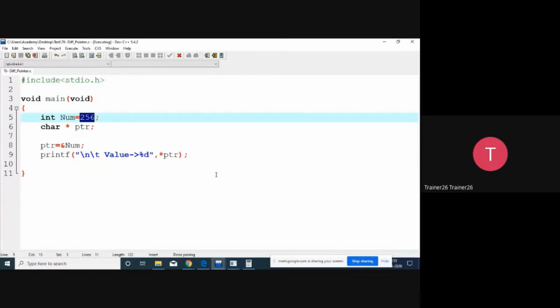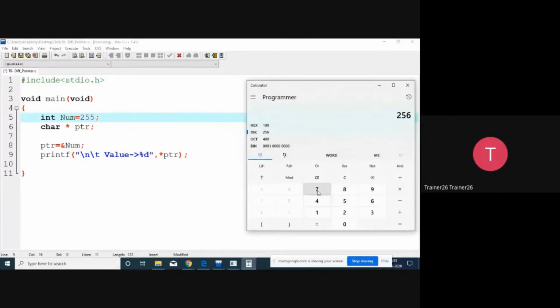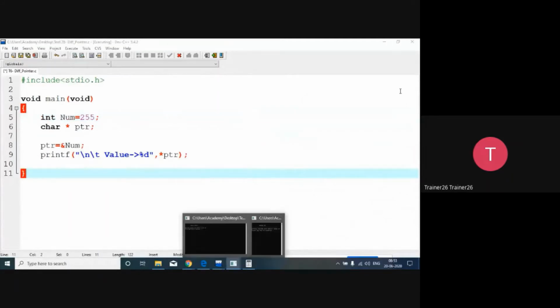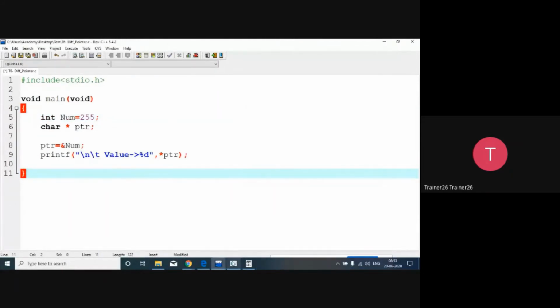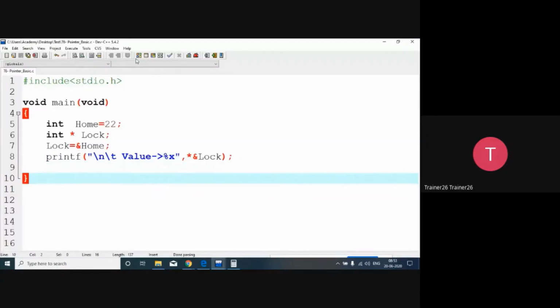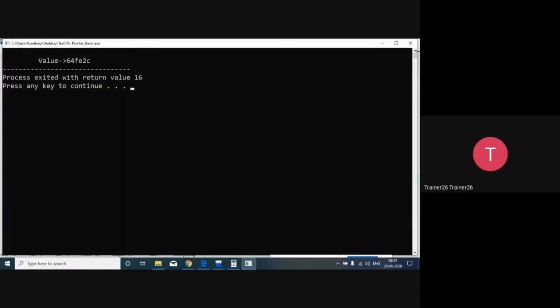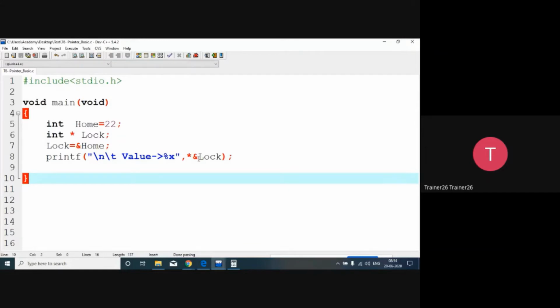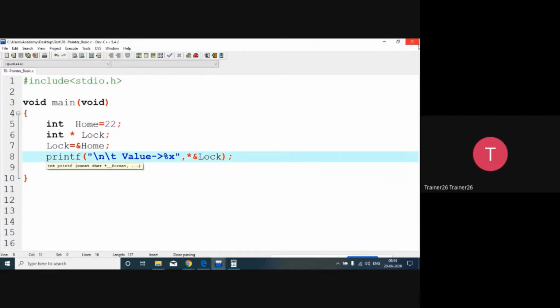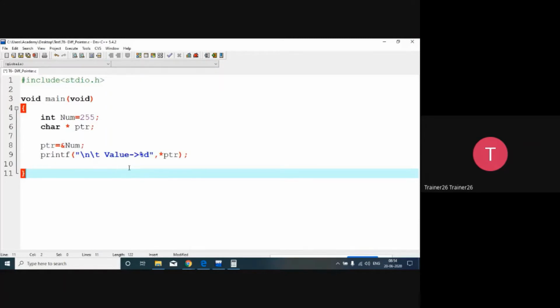You may be thinking, sir, for example, if we assign the value 255, what is going to happen? So here, first check it. Here I'm going to say 255. In 8 bits, all ones, no problem about it. In this scenario it's going to work fine, no problem. So it is going to fetch only one data. Sorry, I have executed some different program. Please, sorry. So this is the program, the integer program.